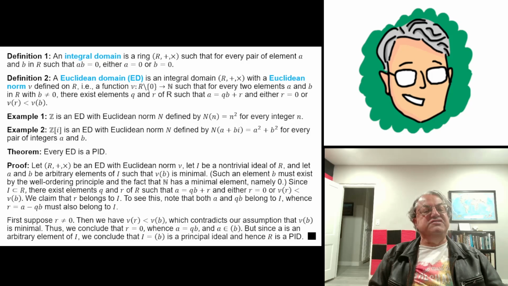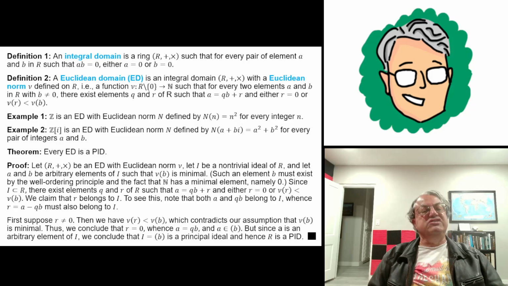But we're assuming I is now an ideal of R, and we want to prove that I is a principal ideal. That will prove that R is a PID, because remember, a PID is an integral domain such that every ideal is a principal ideal. In other words, every ideal is generated by one element of the ring. So that's what we want to prove. So how do we do this?